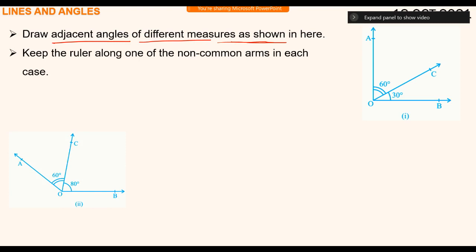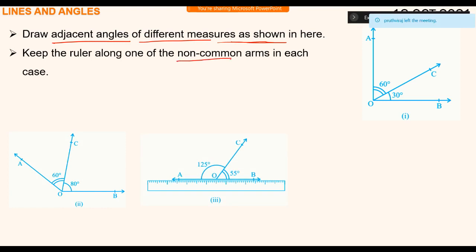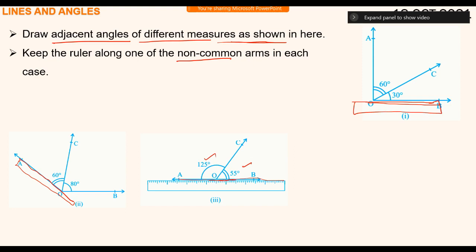Keep the ruler along one of the non-common arms in each case. If you keep a ruler here, you will find whether a straight line is formed or not. Here, I have drawn a pair of adjacent angles whose sum is 125 plus 55, 180 degrees. And automatically, the non-common arms are forming a straight line.